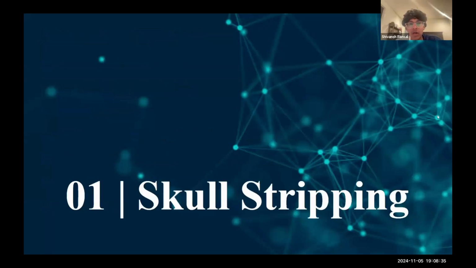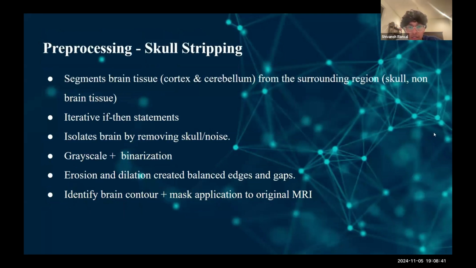Skull stripping is a vital pre-processing step when analyzing brain MRIs for any purpose, including for tumor segmentation. In MRIs, the skull and intracranial tissues, which aren't part of the brain, have the same bright intensity as the brain and its tissues. So it makes it harder to segment the brain if you don't first isolate it from the skull. Also, parts that do not belong to the brain add a lot of unnecessary noise and detail.